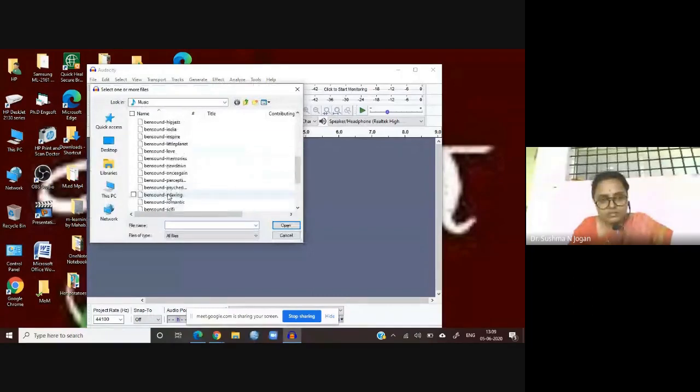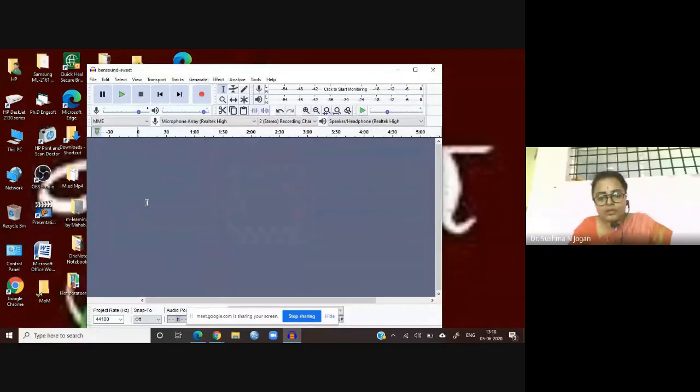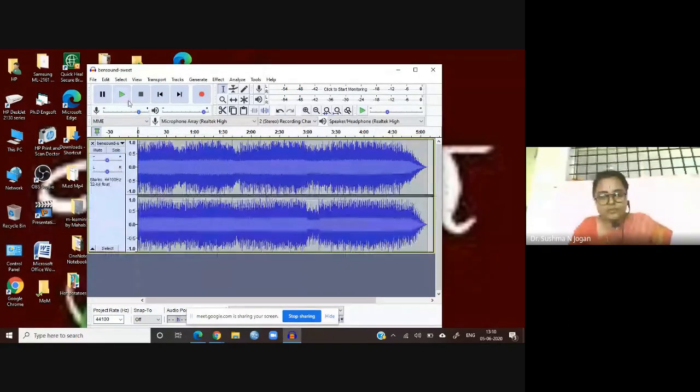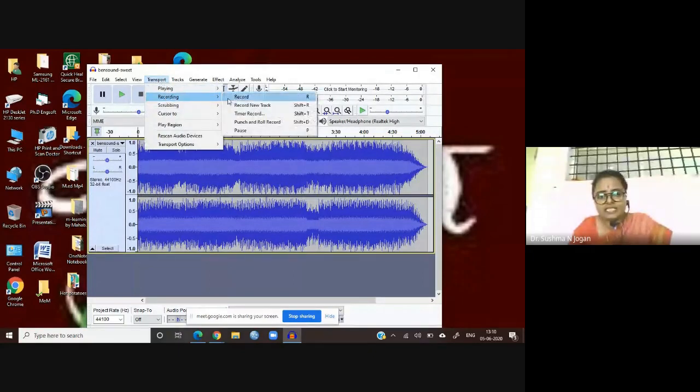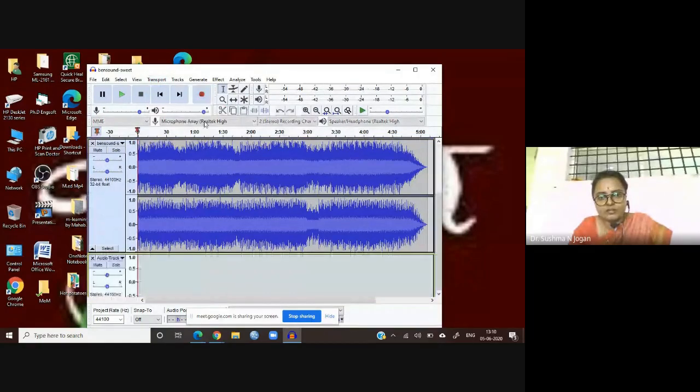I'm selecting this one. Now we can see the waves, which show the level of the audio file. Now I'll just start recording. You can see it live.